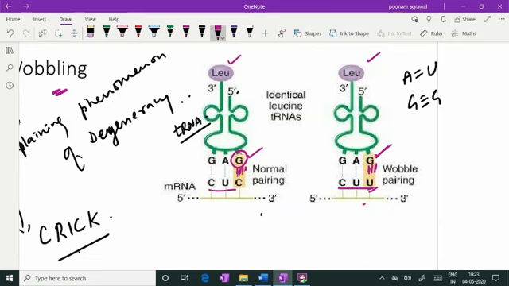As a rule, the first two nucleotides are strictly pairing, but there may be wobbling at the third nucleotide of the codon and the first nucleotide of the anticodon when they are being read in 5' to 3' direction. This was proposed by Crick, and that could explain the phenomenon of degeneracy, that multiple codons code for the same amino acid.